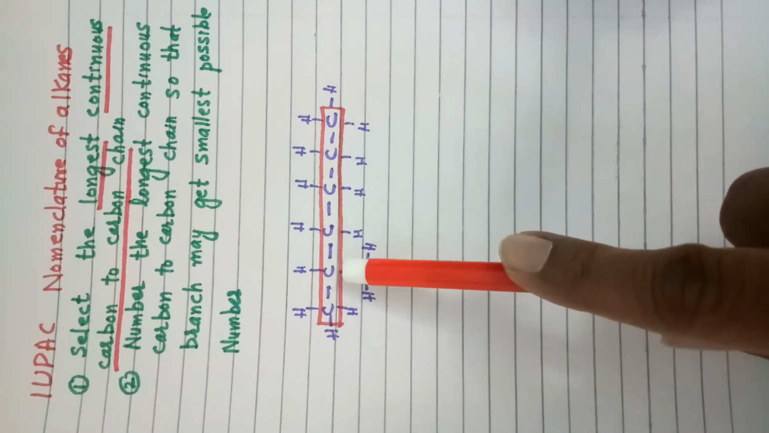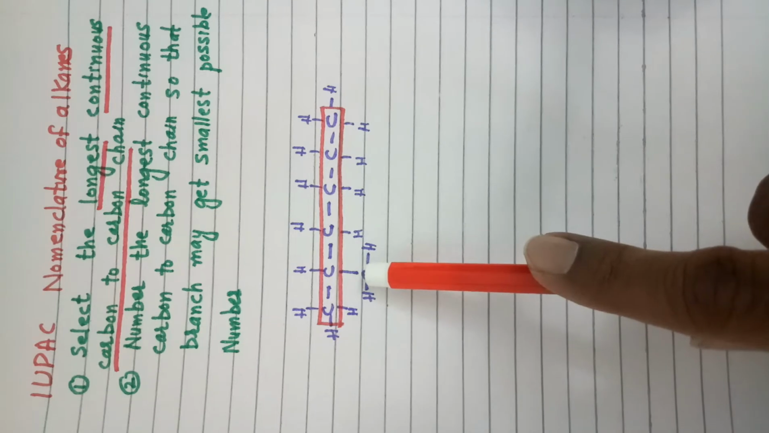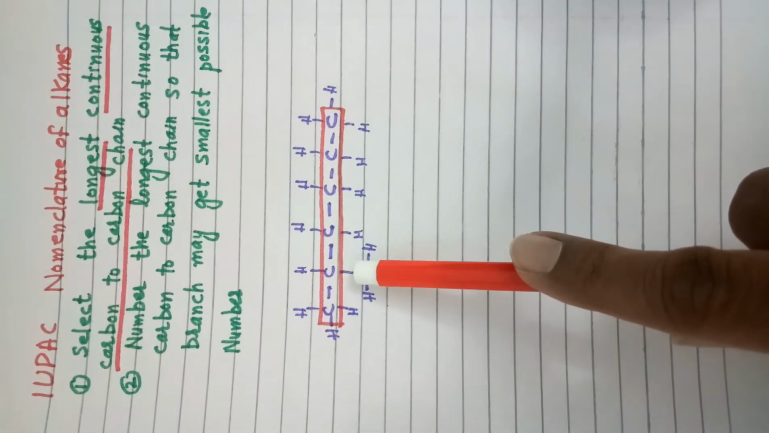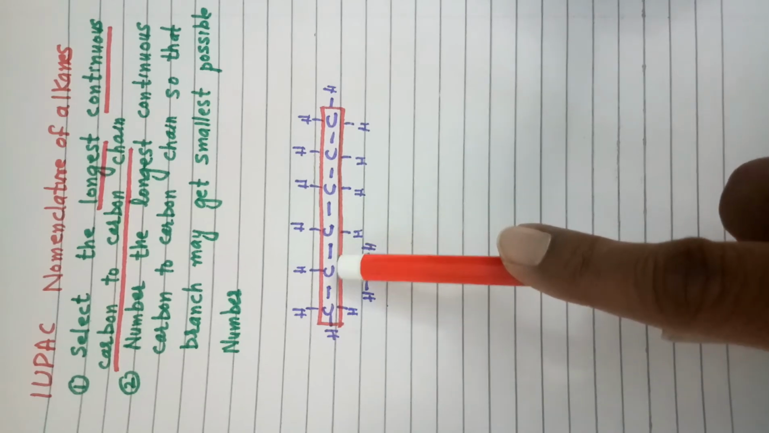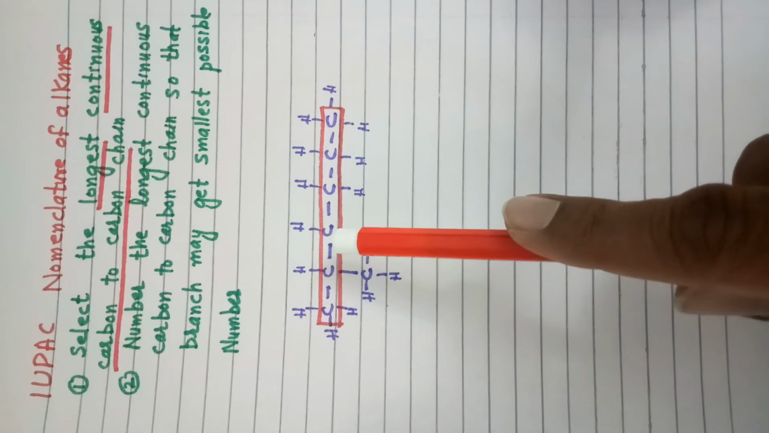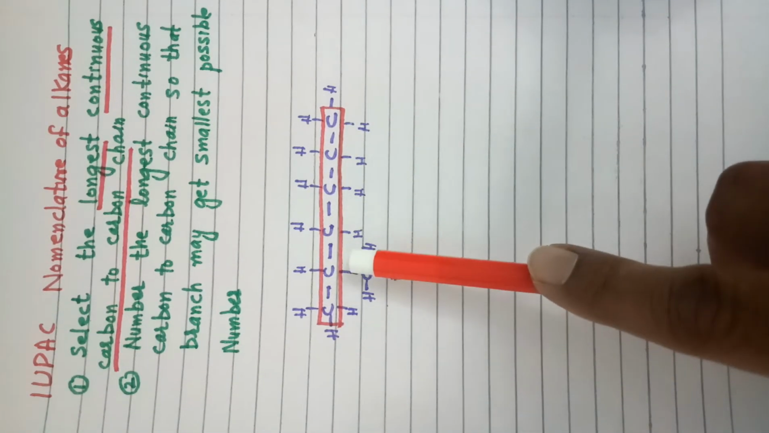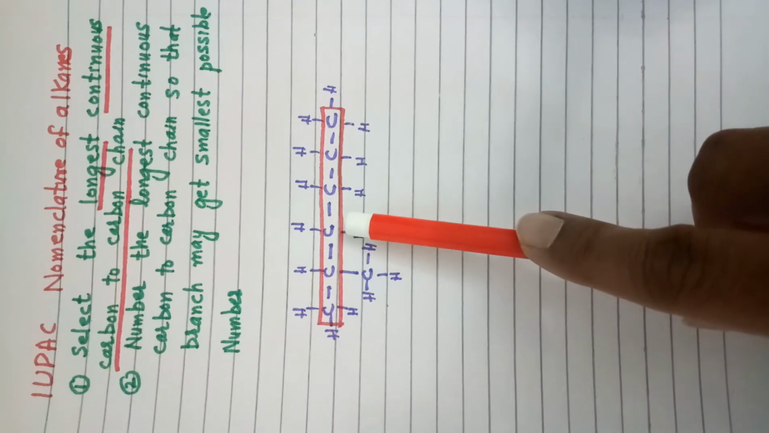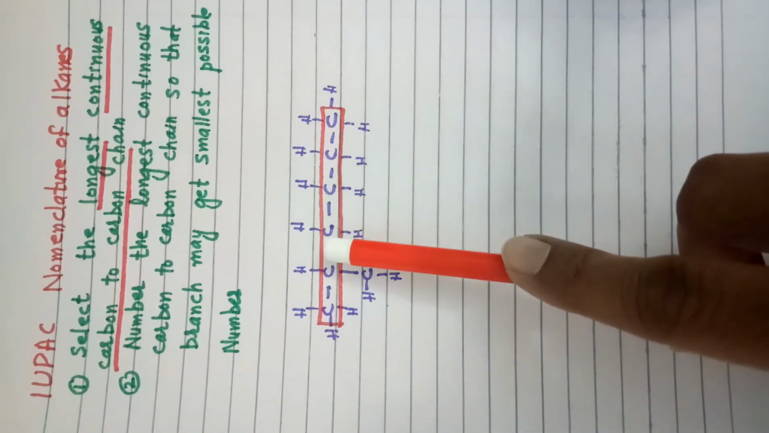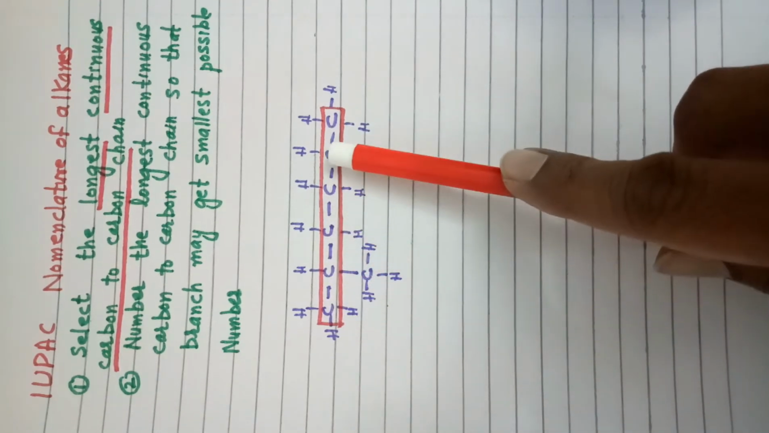If we could select any chain having more than 6 carbon atoms, we would select that chain. But in this compound we are claiming that this is the continuous chain having the maximum number of carbon atoms possible. Only a 6 carbon chain is possible in this compound. 1 2 3 4 5 6.